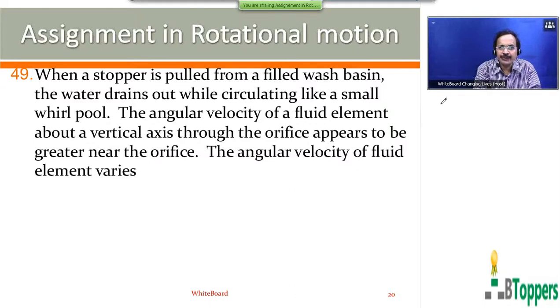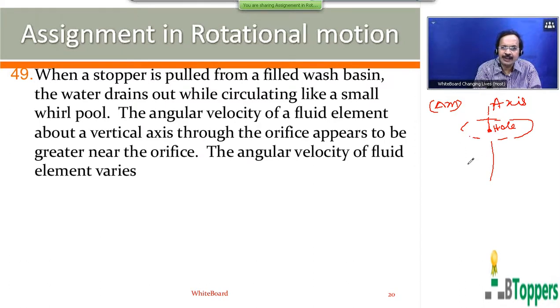So let delta m denote the mass of a fluid element which is rotating about the vertical axis passing through the orifice, meaning the hole through which water drains out after removing the stopper.